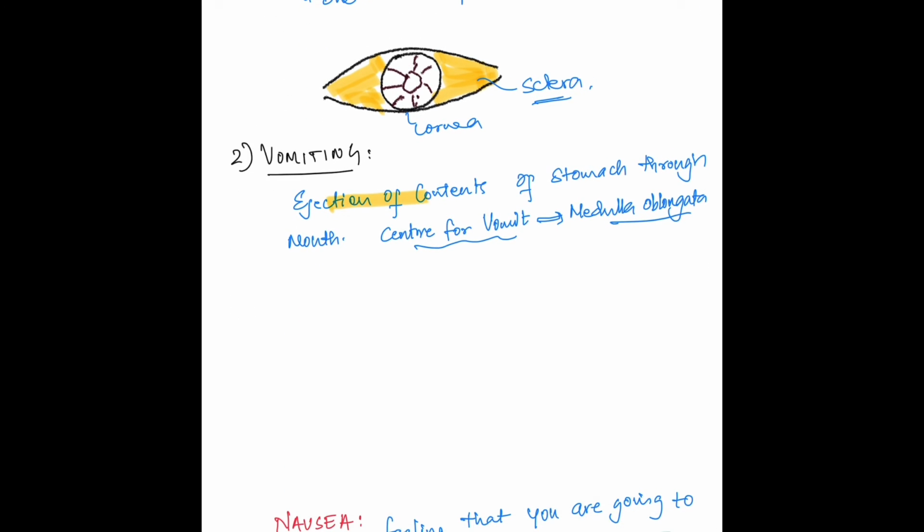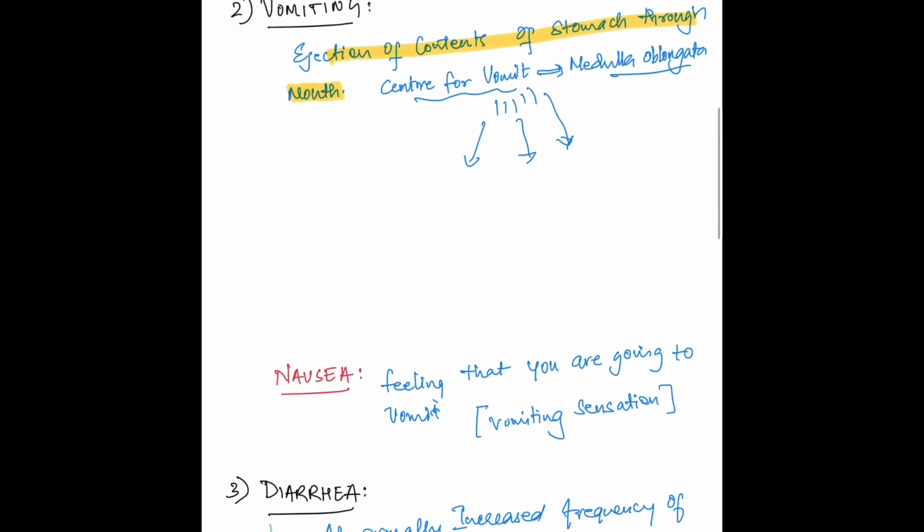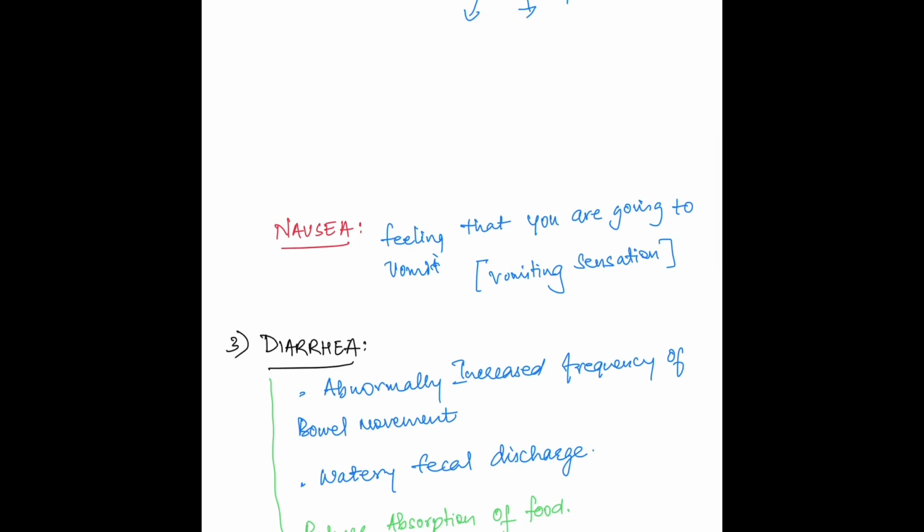Vomiting is ejection of contents of the stomach through the mouth. The center for vomiting is present in the medulla. When this center gets activated, it sends signals to the diaphragm and abdominal muscles to contract strongly, and it also relaxes the gastroesophageal sphincter. So the forceful contraction of the diaphragm and abdominal muscles with relaxation of the gastroesophageal sphincter results in reflux of contents of the stomach into the esophagus and then out of the mouth. Vomiting is preceded by an unpleasant sensation that you are going to vomit. That sensation or feeling is called nausea.